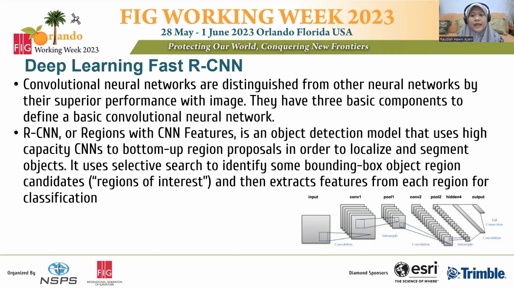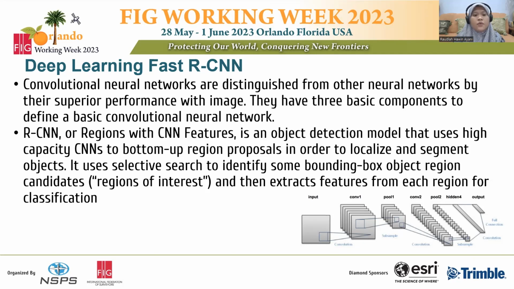Fast RCNN is a convolutional neural network. Convolutional neural networks are distinguished from other neural networks by their superior performance with images. They have three basic components to define a basic convolutional neural network.